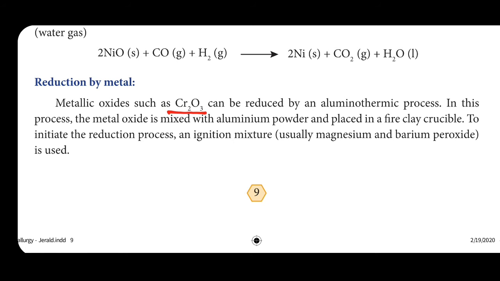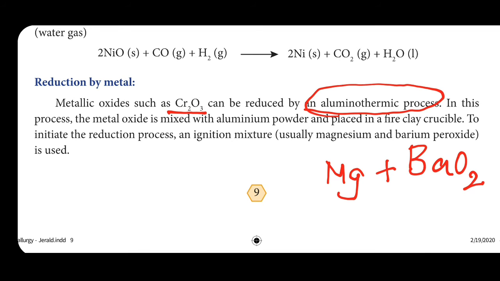In this process, metal oxide is mixed with aluminum powder and placed in a fire clay crucible to initiate the reduction process, and an ignition mixture is used. Usually that ignition mixture is magnesium and barium peroxide, BaO2. So magnesium with barium peroxide. One process is given, the name of that process is aluminothermic process.